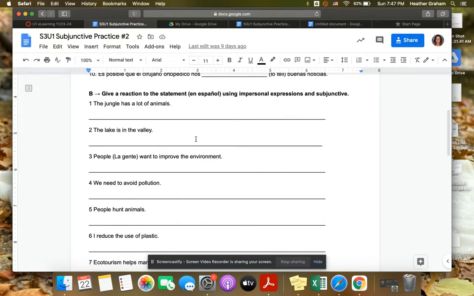Now, if you've already completed it and it's physical, then make sure to take a really good clear picture and you can go ahead and upload it. You can do it that way if you'd want. Or if you have the paper and you want to write it and take a picture, that's fine. I only need part B.